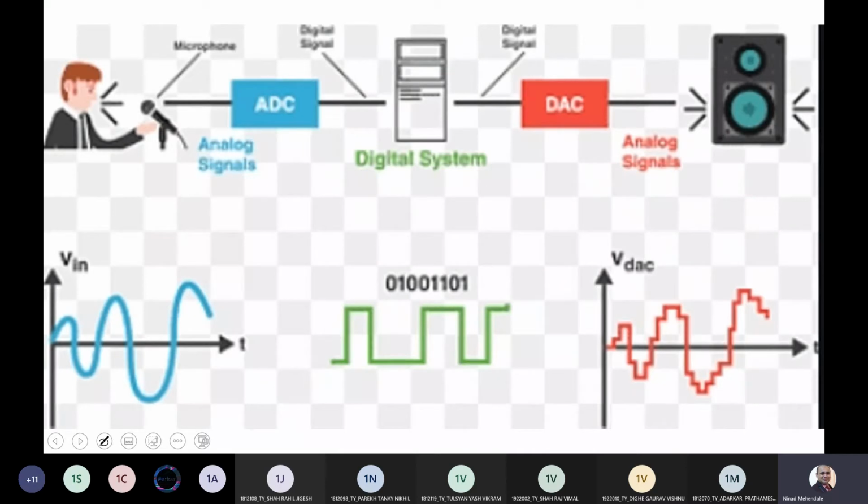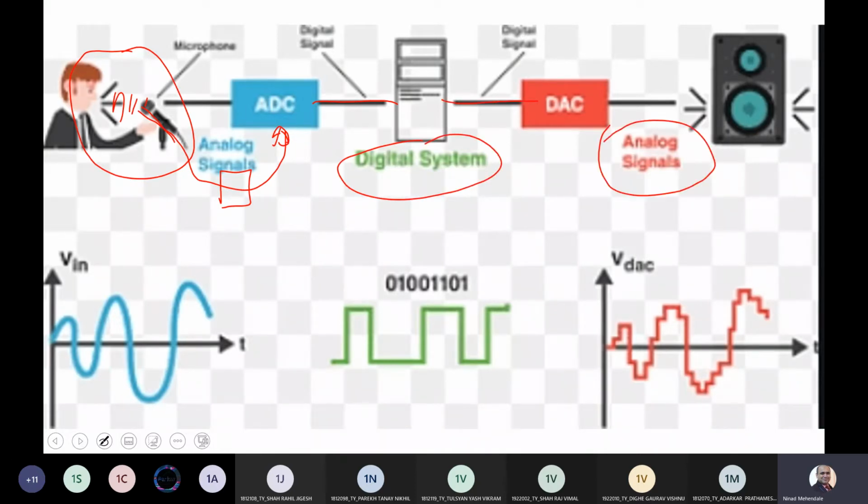Now, how this particular sound system works, let's try to understand with the diagram. When a person speaks, it generates vibrations that are captured by a microphone. There are multiple types of microphone, we'll study them. Then, through signal conditioning, it goes to the ADC. Then it goes to a digital system. Then further it goes to a DAC, and finally analog signals are played at the speaker.